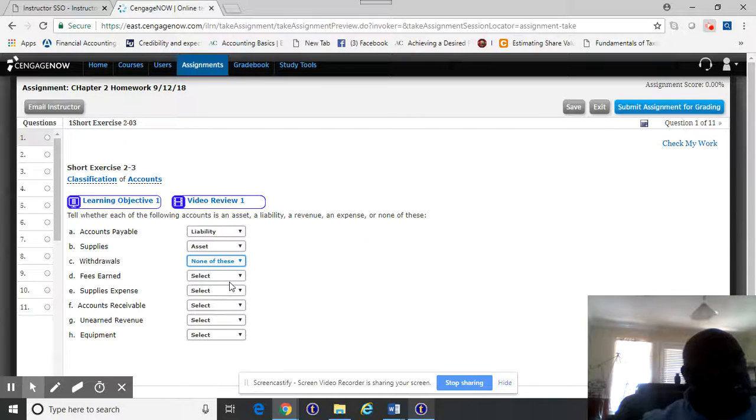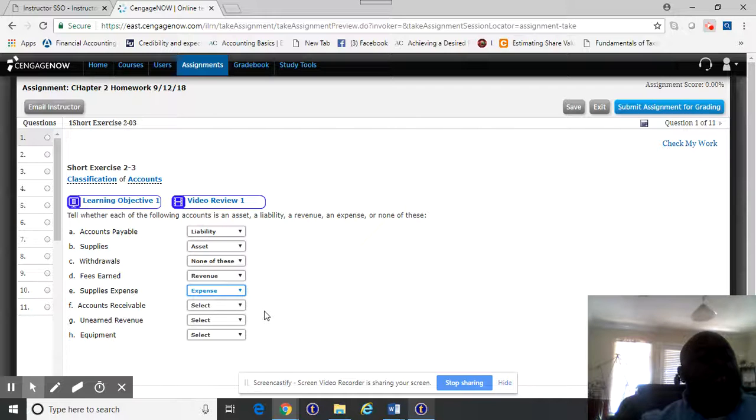Fees earned, for fees earned, that's just like revenue. Where does revenue go? Revenue goes on the income statement. Supply expense, it already gave it to you here. The key word is expense. So this is an expense.